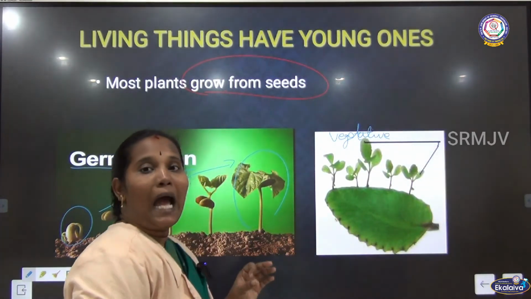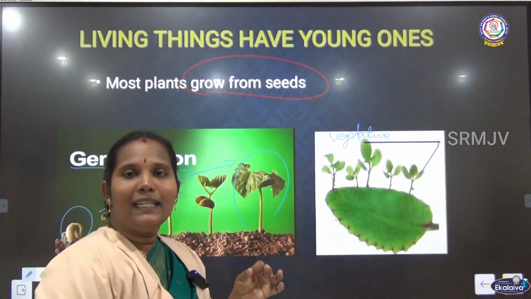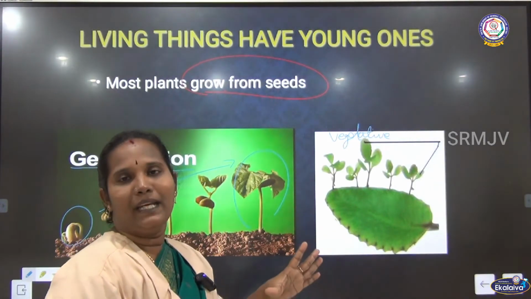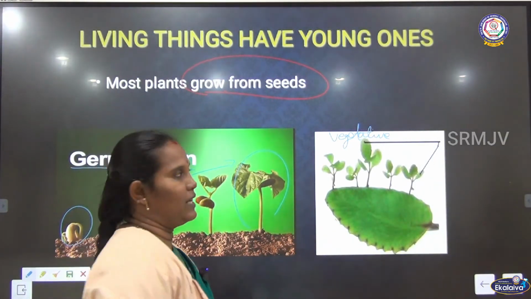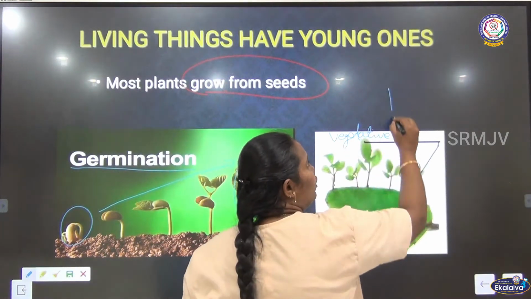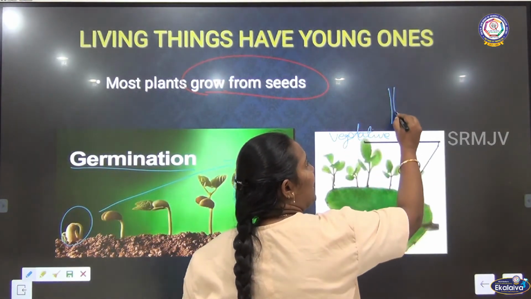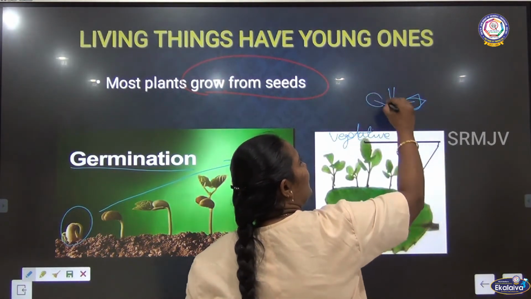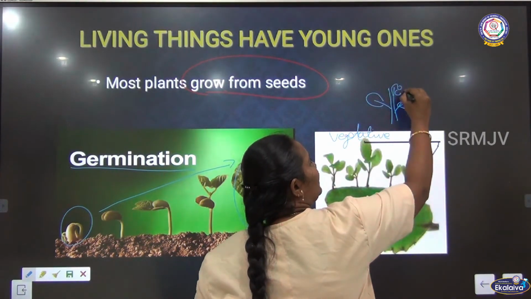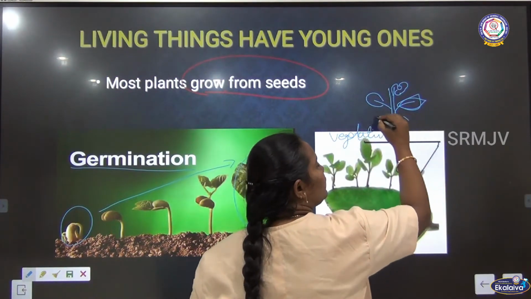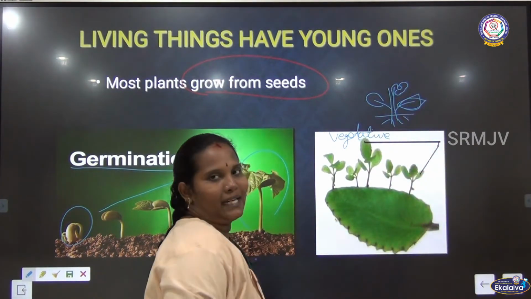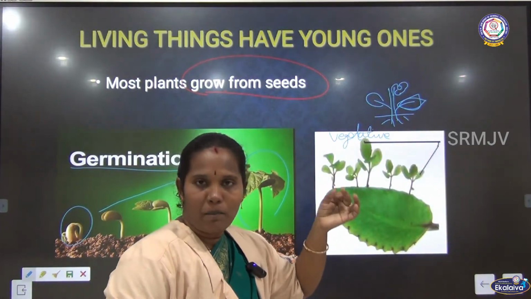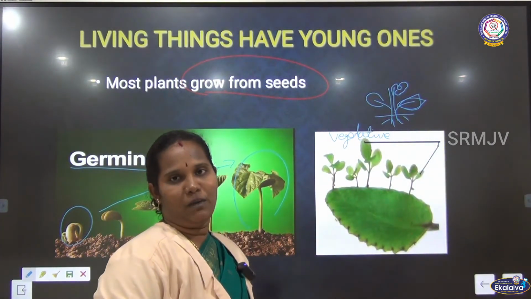Apart from the seed, a plant can grow from a part of the plant, and that is vegetative reproduction. For example, it can be the stem part, the leaf, or the fruits, or the root system. So these are parts of the plants. This part of the plant can give one more plant, and that is vegetative reproduction.